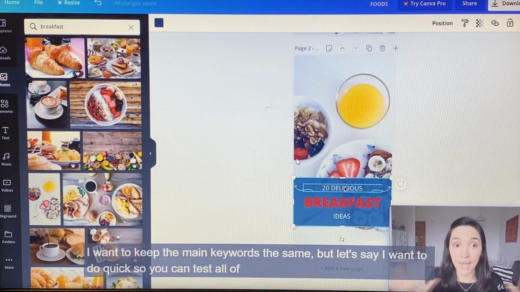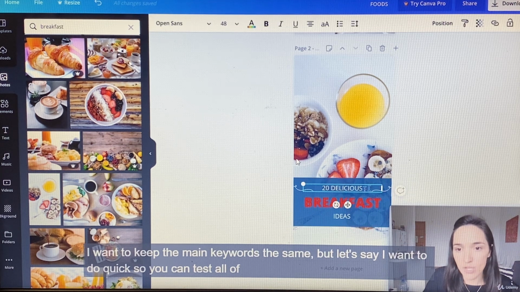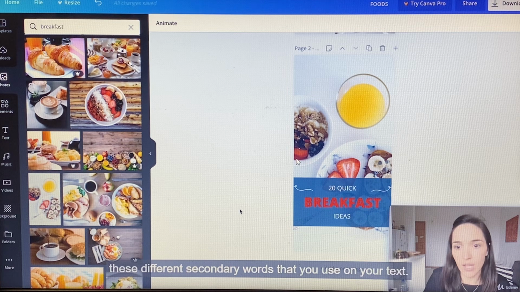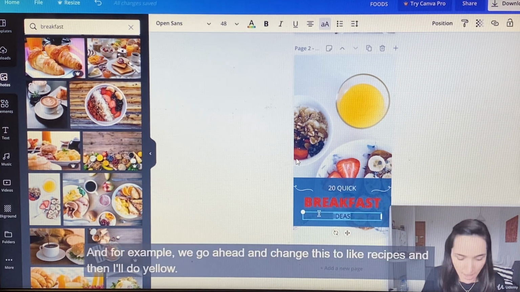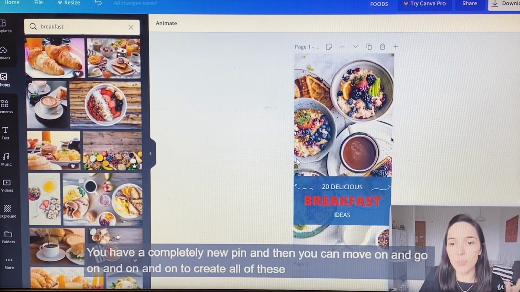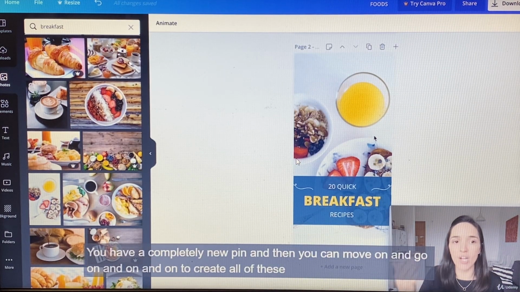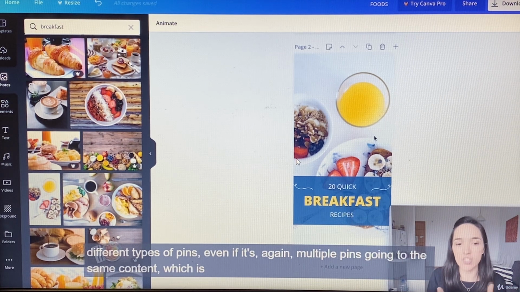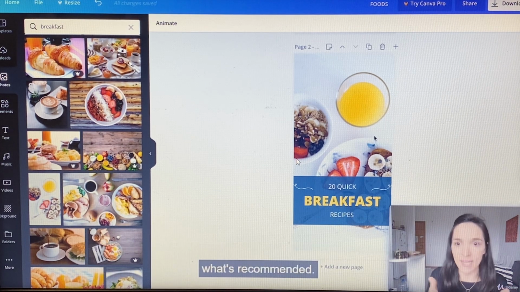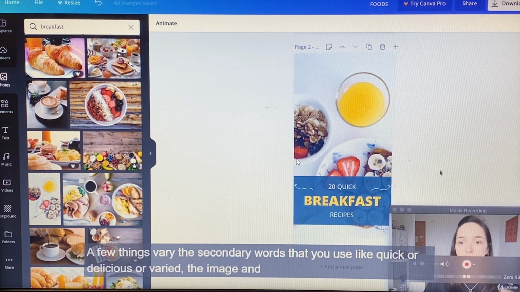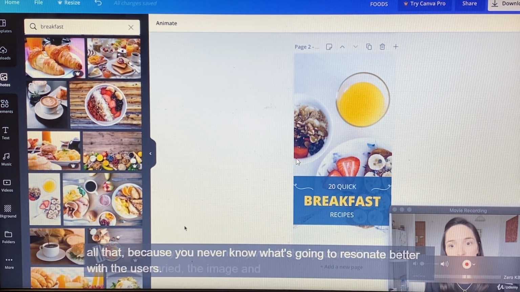I want to keep the main keywords the same, but let's say I want to do "quick." So you can test all these different secondary words that you use on your text. And for example, we go ahead and change this to like "recipes," and then I'll do yellow. And there you go, you have a completely new pin, and then you can go on and on and on to create all these different types of pins, even if it's, again, multiple pins going to the same content, which is what's recommended, but you do want to vary a few things. Vary the secondary words that you use, like "quick" or "delicious," and vary the image and all that, because you never know what's going to resonate better with the users.